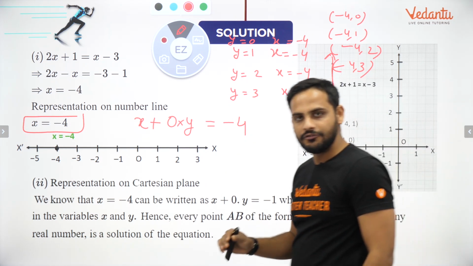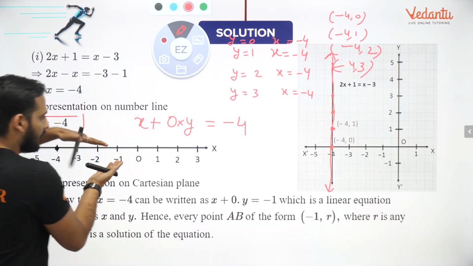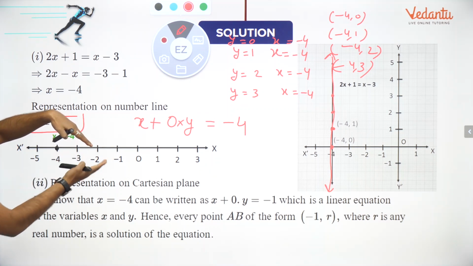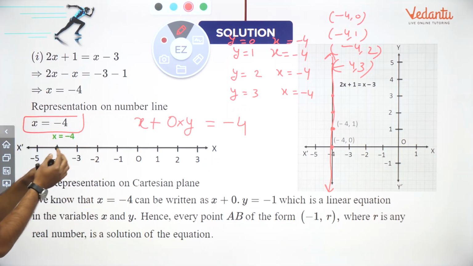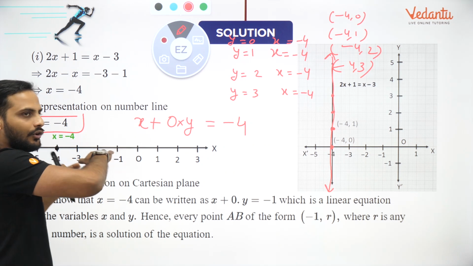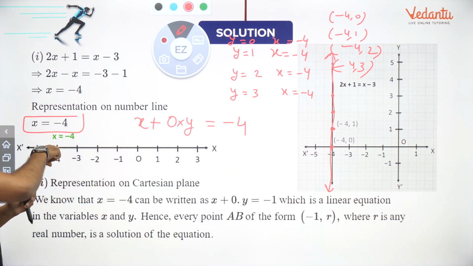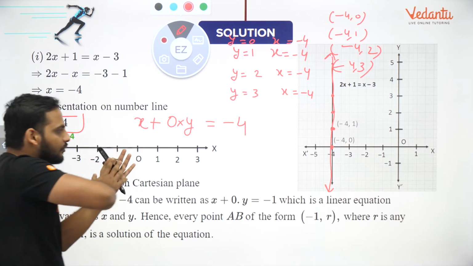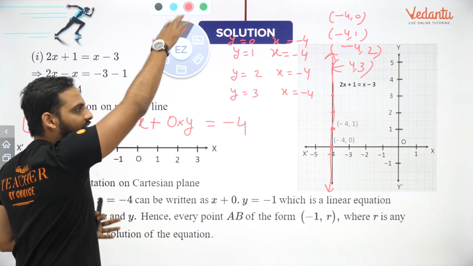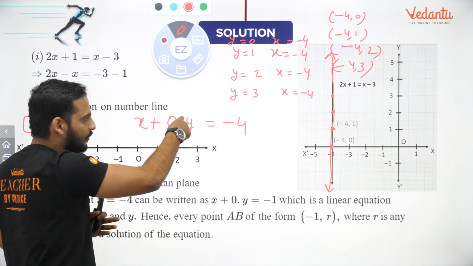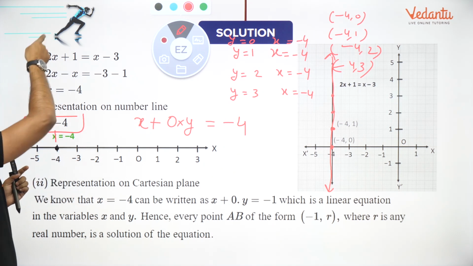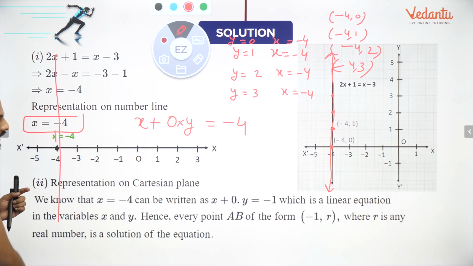So what happens if you change it from a number line to a Cartesian plane? Since there was no y-axis, it was only a point. Now as you show the y-axis also, the y doesn't play any role in this part. So for all the values of y, it will be true. So we get a straight line.